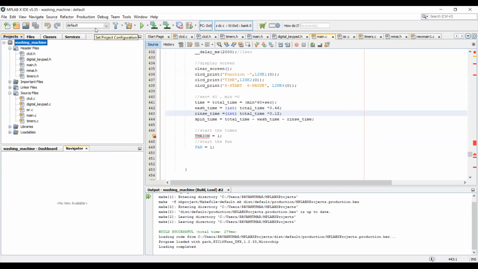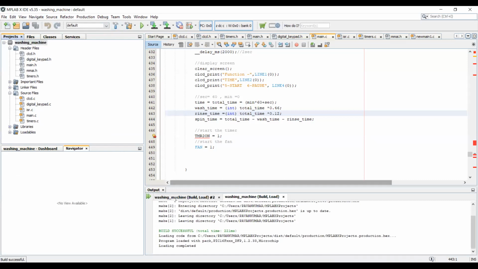Let's build the project. The program is successfully built and loading is also completed. Then we can go to PICsimLab. If you don't know where the project is saved, we can use this address where it has been shown, which is where our project is saved.